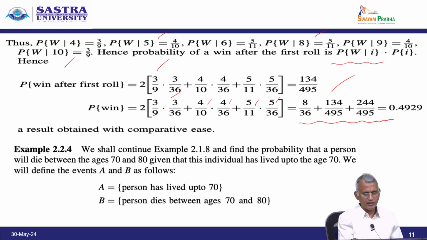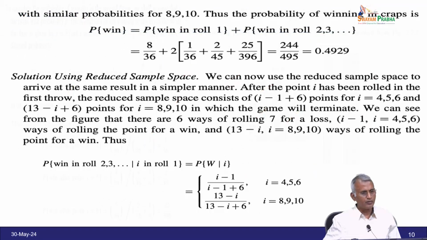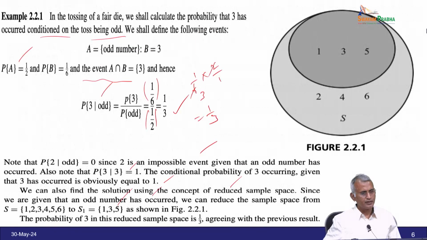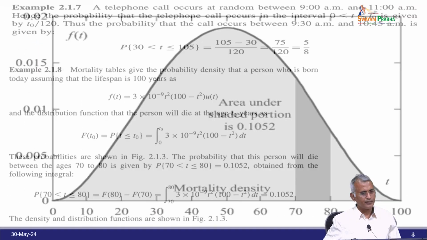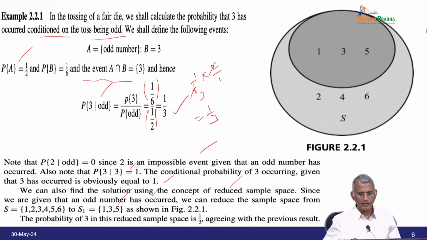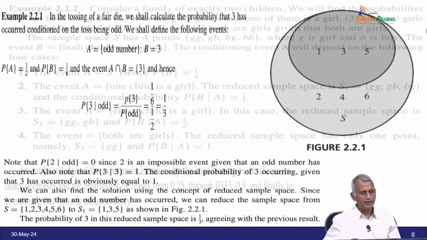Next example, we shall continue example 2.18. Here, the mortality table gives the probability density that a person who is born today, assuming a lifespan of 100 years. Keep this problem in mind.